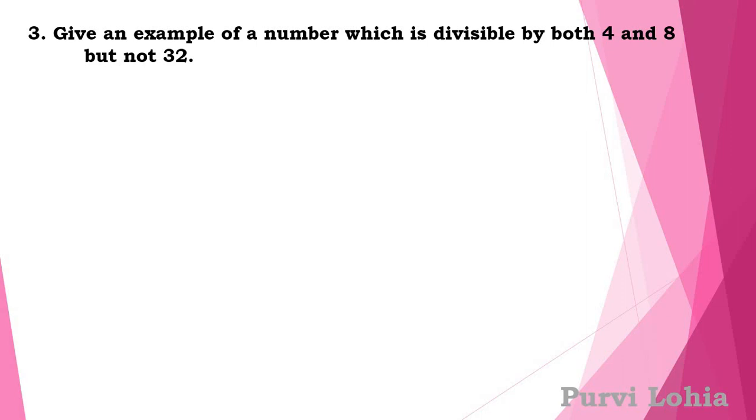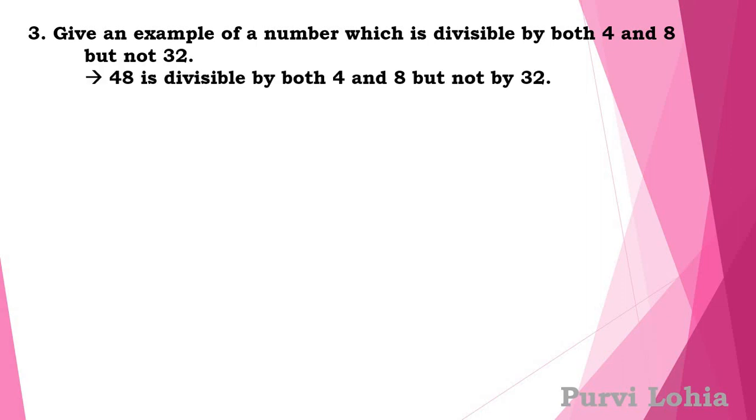In this case, there are many numbers you can take. You can take 8, you can take 16, you can take 24, many numbers are there, and one of those numbers is also 48. 48 is divisible by both 4 and 8 but not by 32.